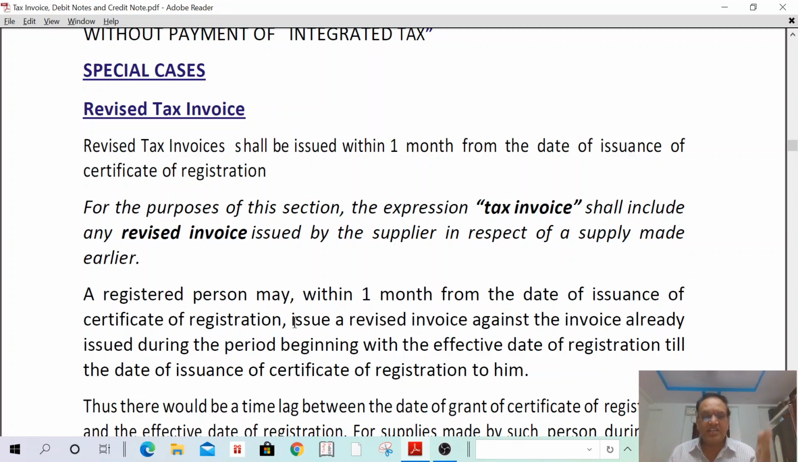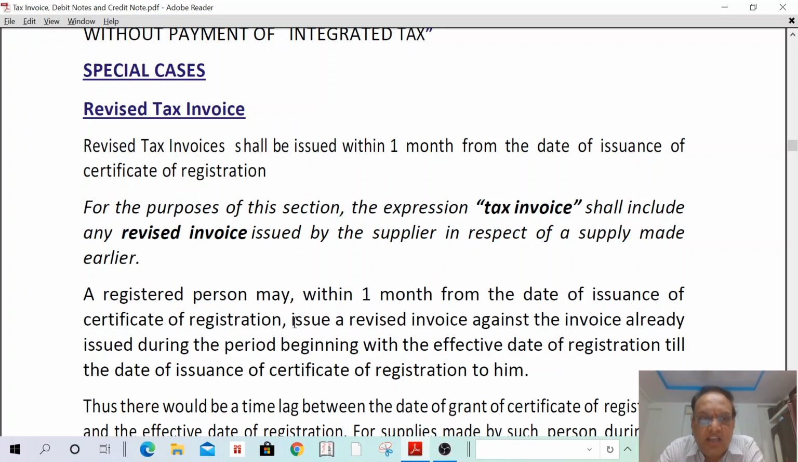I became liable for registration on January 1st. I applied for registration on January 25th and got the registration on 30th. That means from 1st January to 30th January I have issued regular invoices, not tax invoices. But I got the registration on 30th January, so within 1 month from the date of registration, I have to issue a revised tax invoice for the period from January 1st to January 30th. Why? Because my recipient has to get input tax credit.